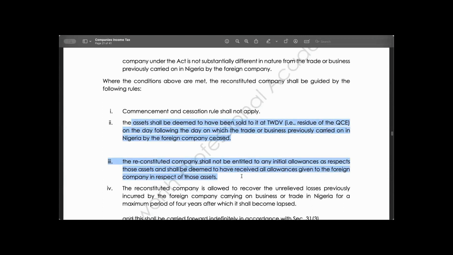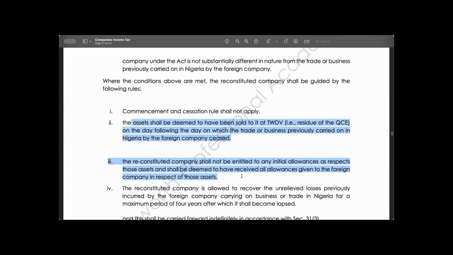What is initial allowance? Initial allowance is the allowance granted to a taxpayer as incurred qualifying capital expenditure and put to production use on the same date, and is granted once throughout the useful life of the asset. So if an asset is acquired during the activities of the foreign company that is being led by the foreigners, and that asset is now being transferred to you, you are not going to claim initial allowance again.